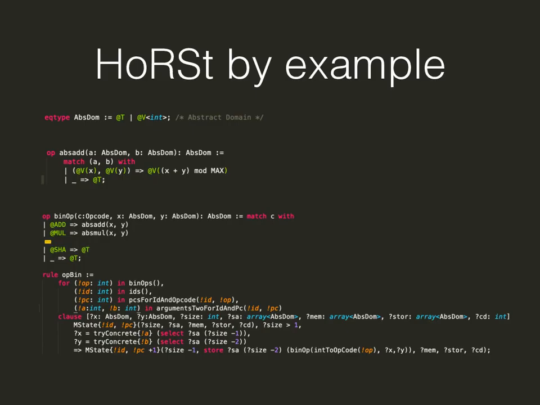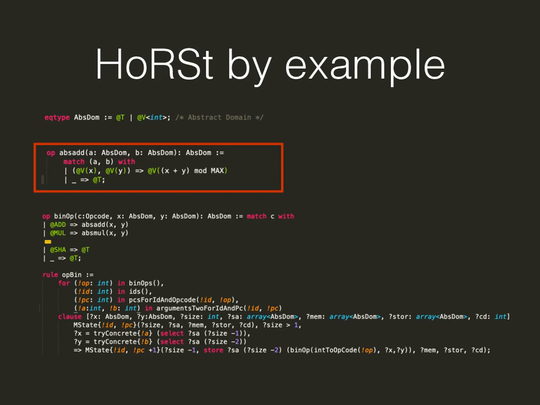so for concrete executions. To give you an idea of how our abstract semantics in Horn looks, we will now overview a few of Horn's features. Horn provides non-recursive algebraic data types that are automatically translated into more primitive types that the underlying solver can understand. Marked in red is the definition of the abstract integer domain. An abstract integer is either top, using the AddT constructor, or a concrete integer that is wrapped into the AddV constructor. We can also define non-recursive functions that are in principle hygienic macros. Here we have an overflowing addition on abstract integers. If both values are concrete, we add them together and apply the modulo.